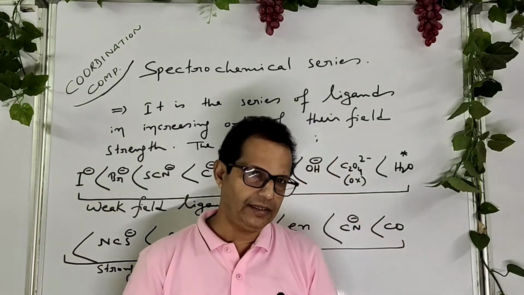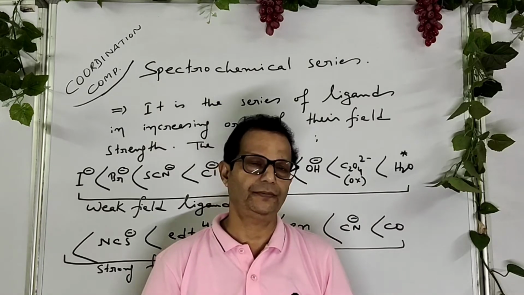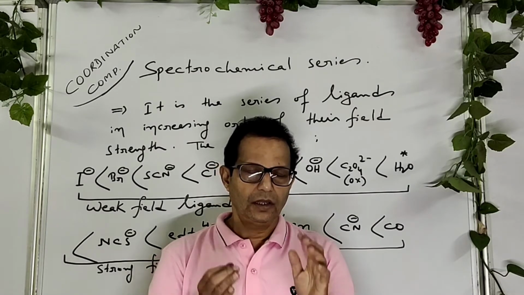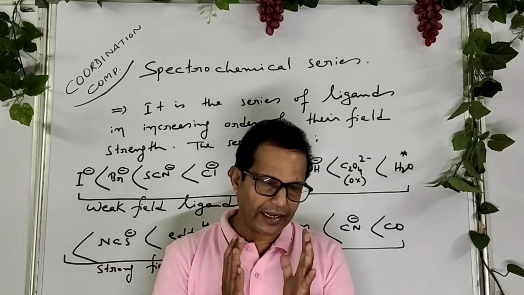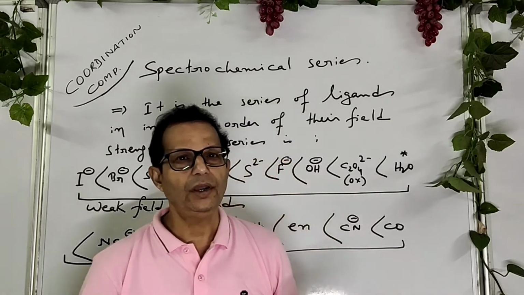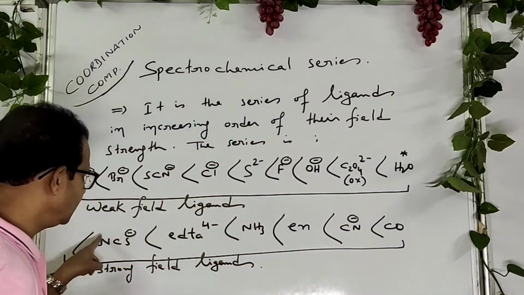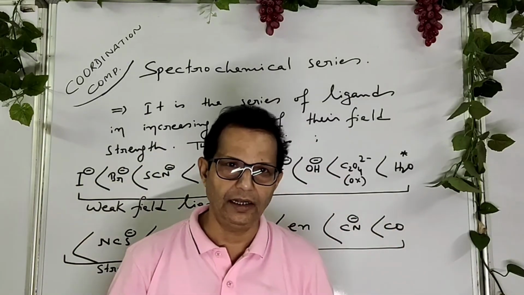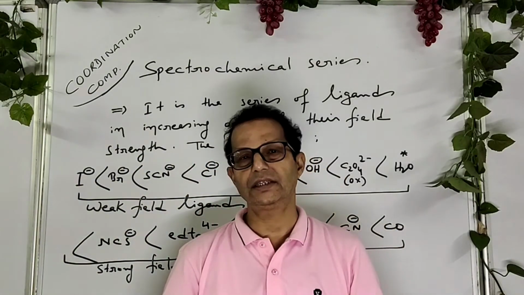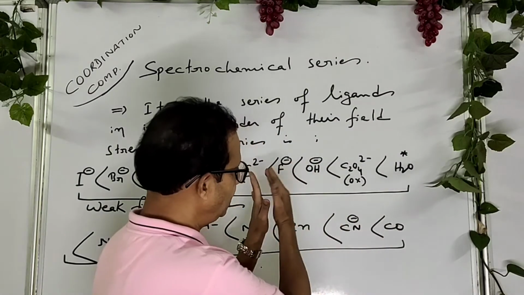During the hybridization of coordination compounds, the d orbital should vacate. If the ligand is a strong field ligand, it can vacate or pair up the d orbital, and in this case d2sp3 hybridization is there.